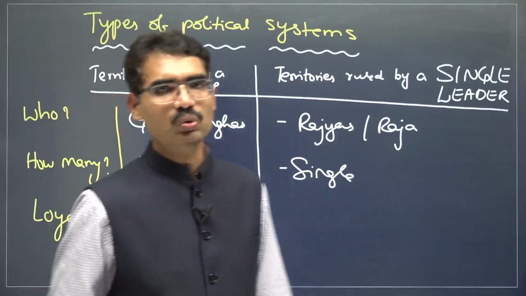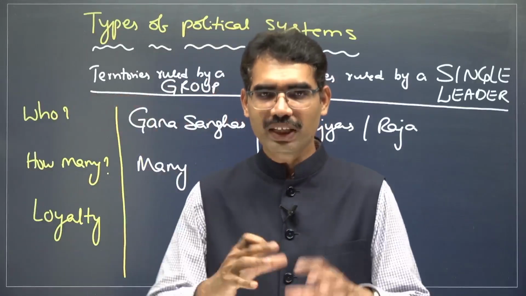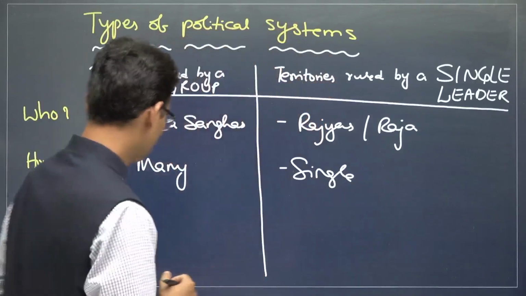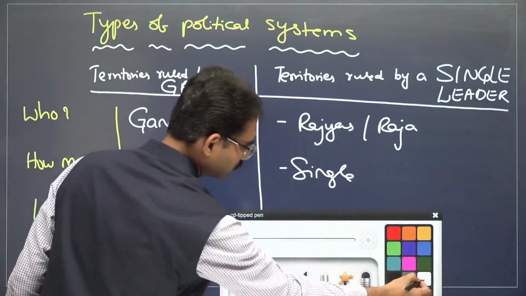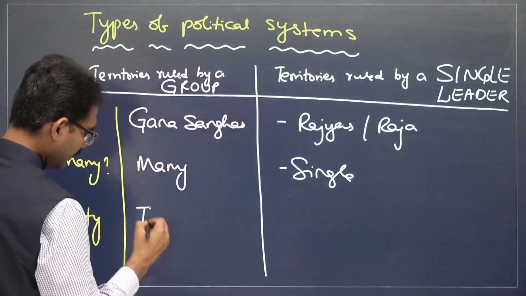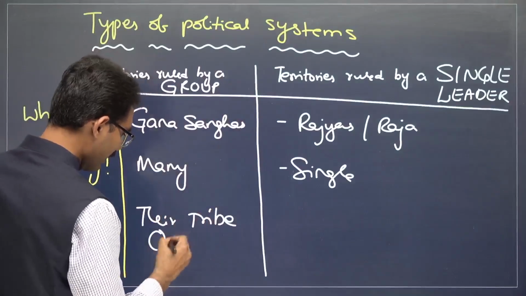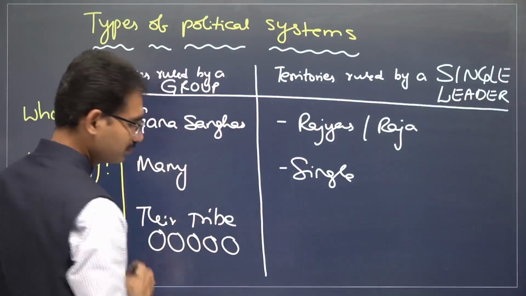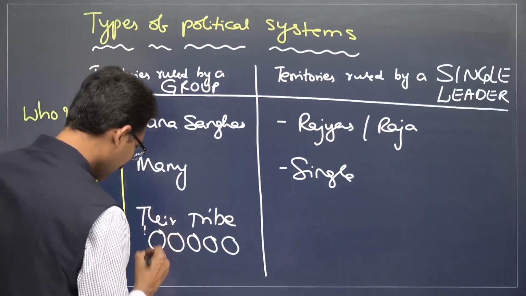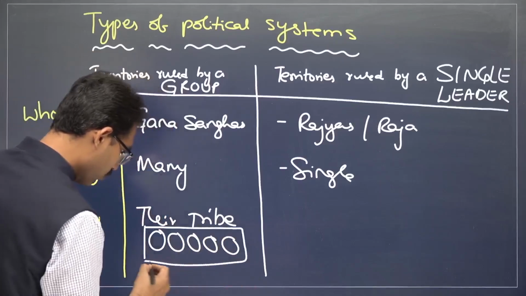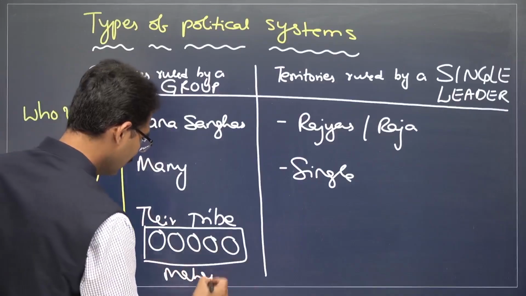Now, who are these many? From where will these many people come? Loyalty to their tribe. Many tribes are there, but collectively they formed one Mahajanapada.